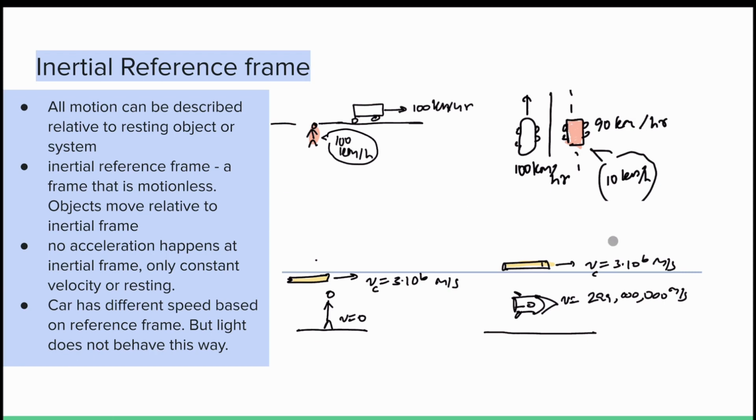However, light does not behave in this way. With light, if you're a person at rest and you're seeing a beam of light shoot past you, you're going to measure the speed at 3 times 10 to the 8 meters per second. But similarly, if you were the same person in a rocket traveling at speeds approaching the velocity of light, in this case 299 million meters per second, you're going to observe the beam of light shooting past you at the same speed of 3 times 10 to the 8 meters per second. So basically, at really high speeds, strange things happen.